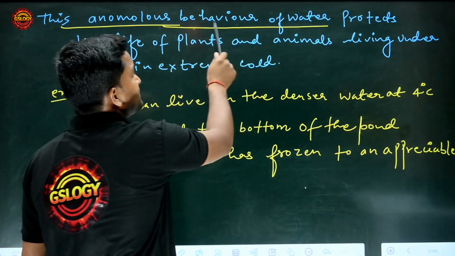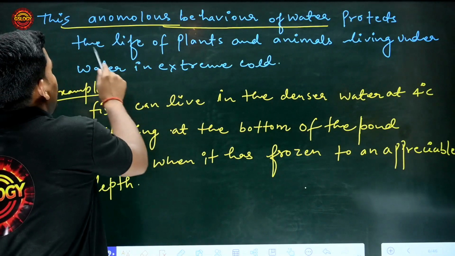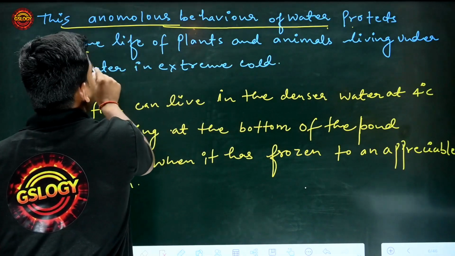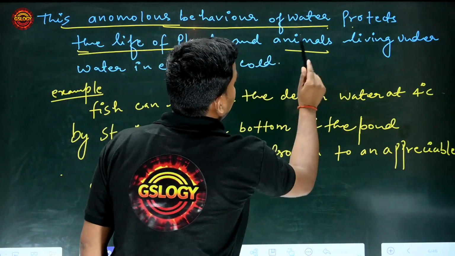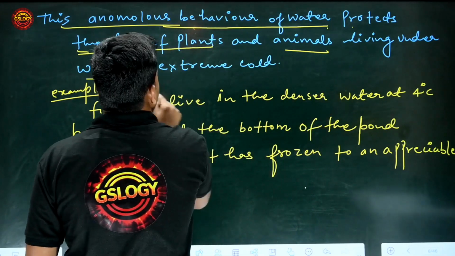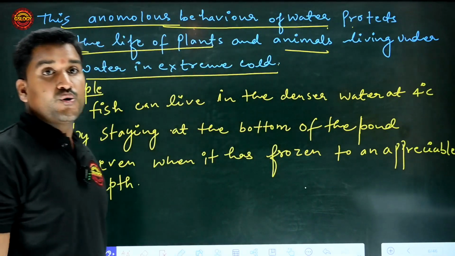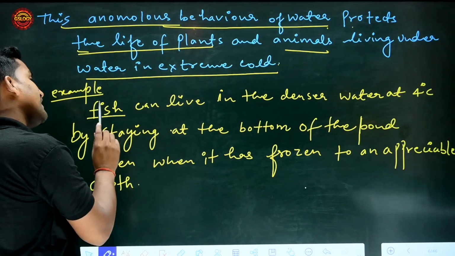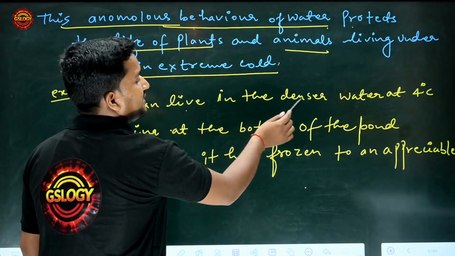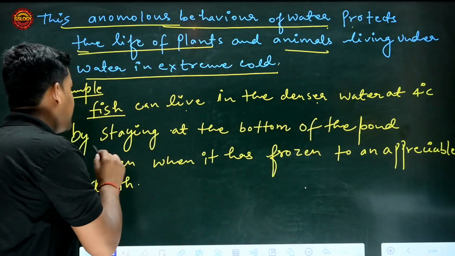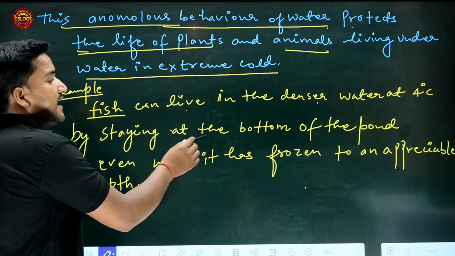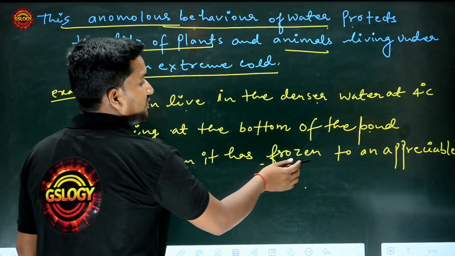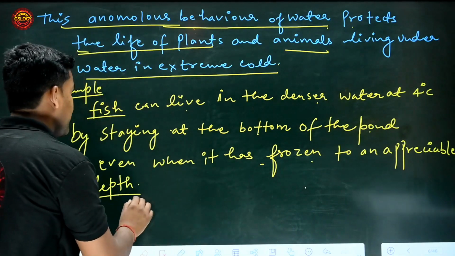This anomalous behavior of water also protects the life of plants and animals living underwater in extreme cold. For example, fish, you know very well, can live in the denser water at 4 degrees Celsius by staying at the bottom of the pond even when it is frozen to an appreciable depth.